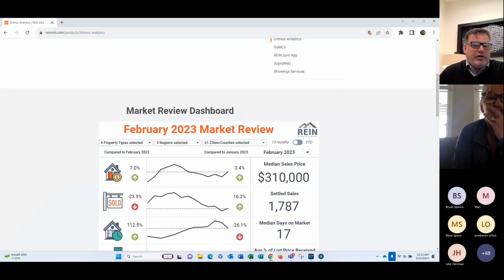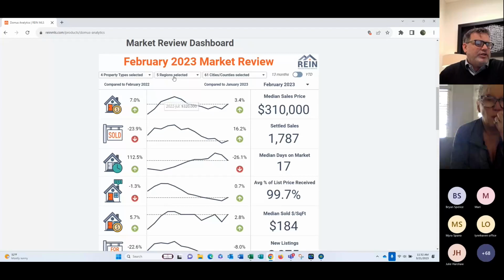Now, we are in the middle of March, so this gives us February 2023 stats. These stats will change when we get to the end of March, when we get into April. These will reflect March's numbers. These numbers are dynamic and they will change as the date changes. So when closings happen, they will update. When pendings go, they will update. So again, if you want this, you're going to have to grab a snapshot, and I'm going to show you how to do that right from the get-go.